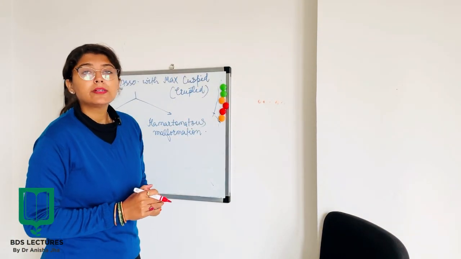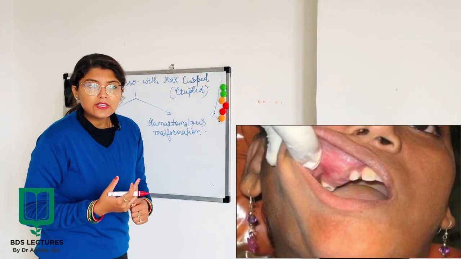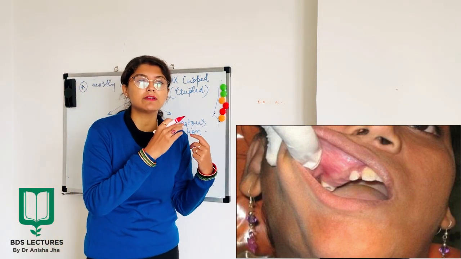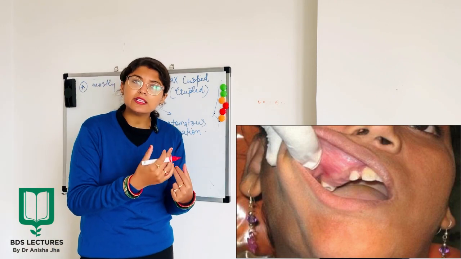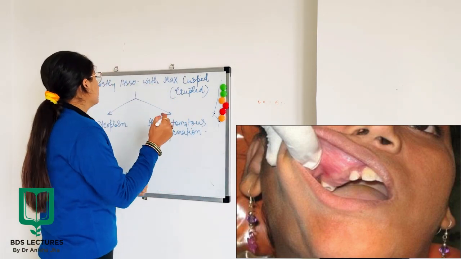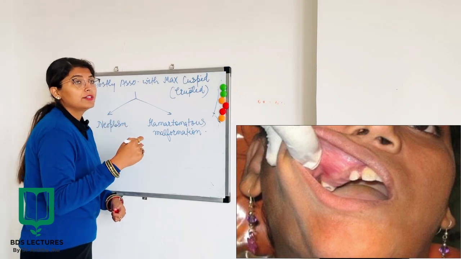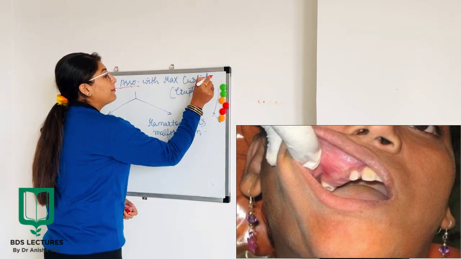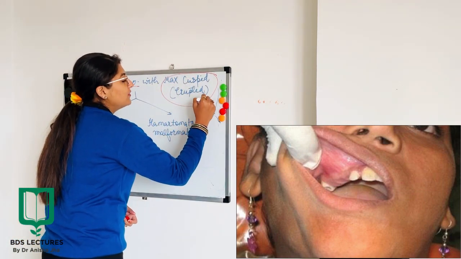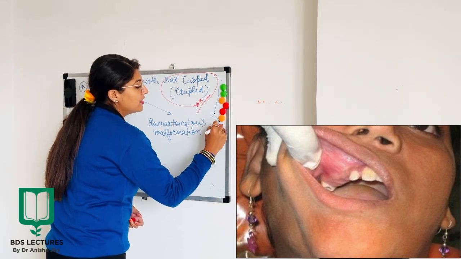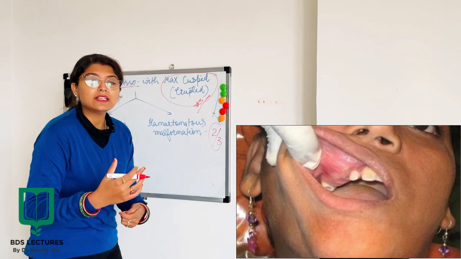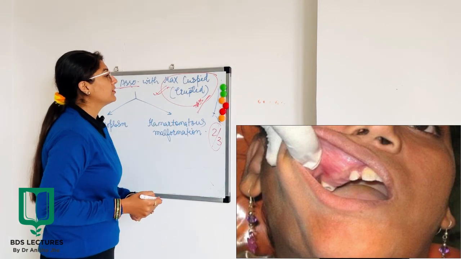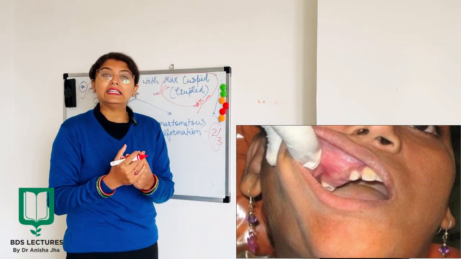Now, one thing most important about AOT is usually we have seen that most of the odontogenic tumors occur in association with impacted molars or even erupted molars also. But the most important aspect of this tumor, which makes it different from other tumors, is the association with erupted maxillary cuspid. Now, most of the cases, actually 2/3 of the cases of AOT, have been associated with the anterior region of the maxilla, okay, and mostly they are associated with maxillary cuspids, which are erupted, okay.